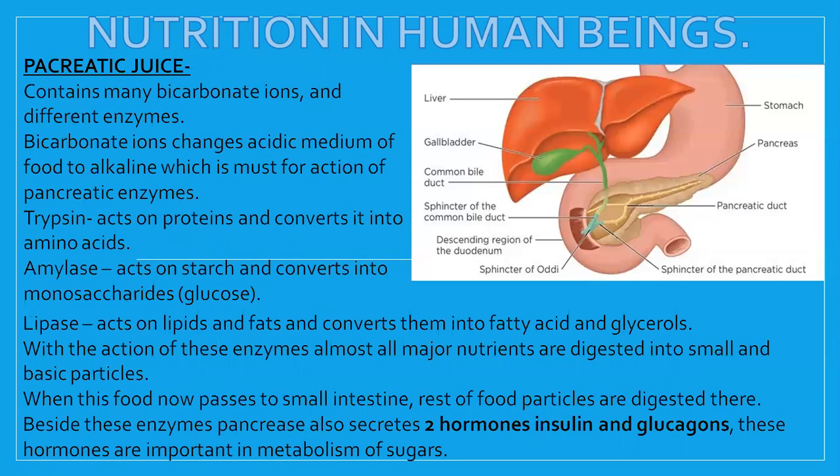Similarly, some of the fat molecules were digested, I said only 2 to 5% could digest there because they were not emulsified, they were forming huge molecules. Now, since the bile juice is secreted, they will be emulsified, broken into smaller pieces, and acted upon by the lipase from all sides, and broken into fatty acids and glycerol. The third enzyme is amylase, which will work on starch and convert it into the simplest sugar. So by this, the end of the digestion takes place.